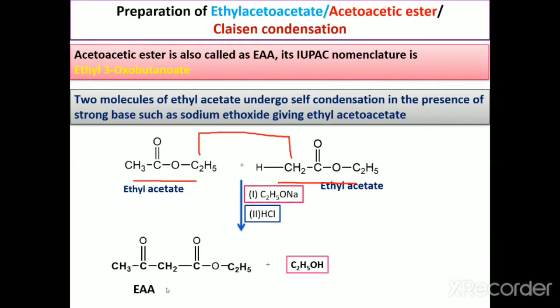It gives the ethyl acetoacetate with the help of this alcohol. In the next part we will see the mechanism of this Claisen condensation, how the ethyl acetoacetate is formed, with detailed mechanism.